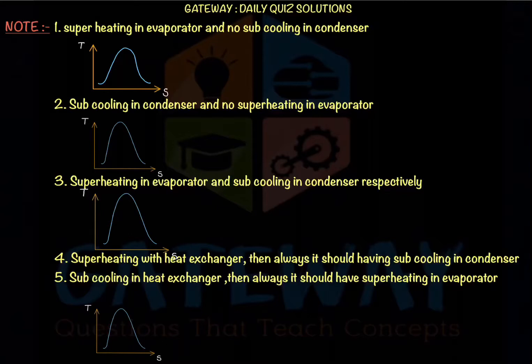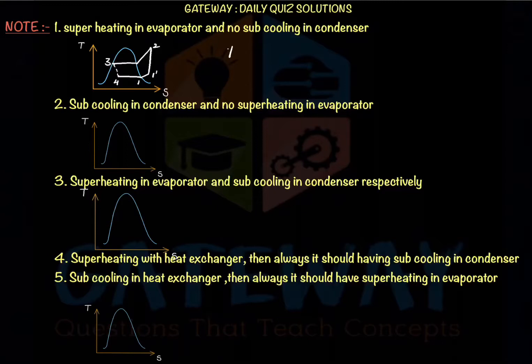And for that case, our T-S diagram looks in this way: superheating in evaporator and no subcooling. So in the evaporator, it enters into the superheated stage. This is a possible case. There is superheating in the evaporator. So these points actually will be 4, 1, 1 dash, 2, 3. So 1 dash is the entry into the compressor. That is the superheated stage, right? But actually it is said superheating in evaporator or superheating after evaporator. That can be possible. Here it is said superheating in the evaporator itself.